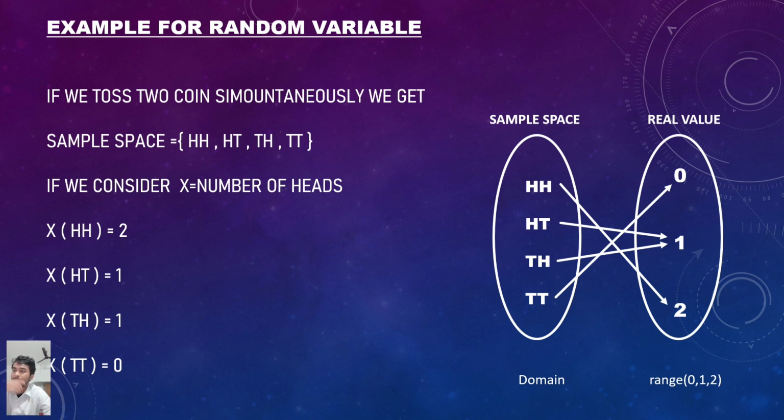And in the diagram we see the sample space: HH, which has real value 2, and HT, where the number of heads is 1, so the real value is 1.